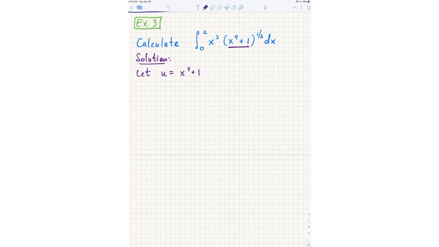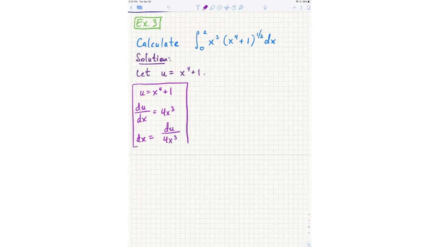Now we make the translation table. Okay, so our translation table, as before, starts with I write down my u, I write down my derivative, and then I solve algebraically for dx. But now, when I have numbers in my integral, right, when I have limits of integration, now my translation table gets expanded. Because now I need to figure out what are the new limits of integration.